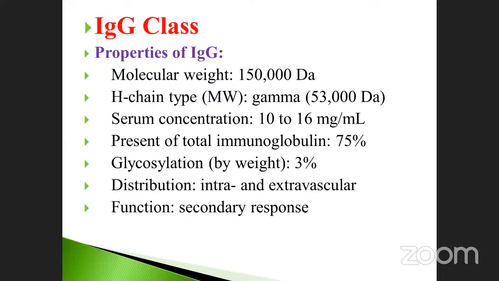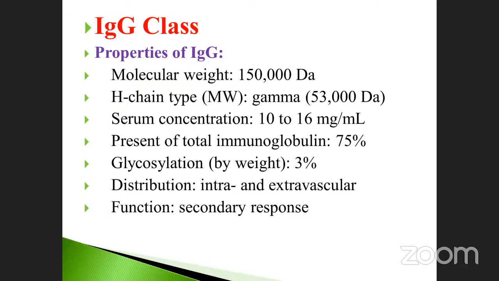Glycosylation is one of the processes, glycosylation by weight 3%. Distribution intra and extravascular, function secondary response. You have to find out here the molecular weight, percentage of serum, percentage of total immunoglobulin in blood, glycosylation, the distribution, and the main functions.